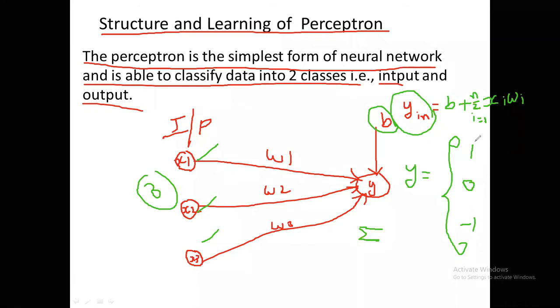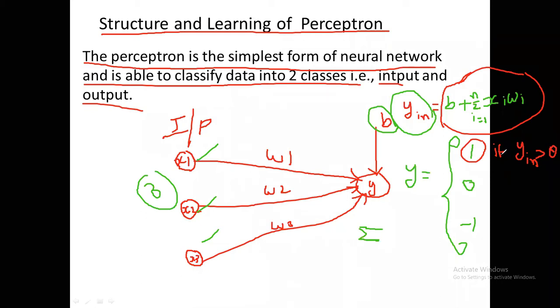When the output is 1, if this y in is greater than theta, where theta is the target level.